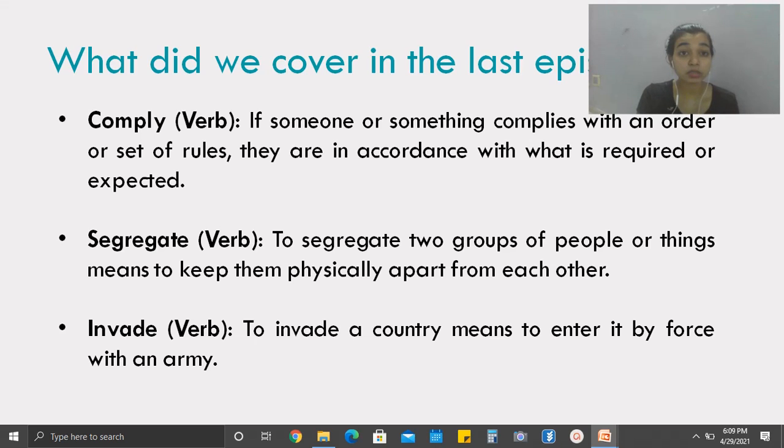The first word was comply. If someone or something complies with an order or set of rules, they are in accordance with what is required or expected. The second word was segregate. It is a verb, and to segregate two groups of people or things means to keep them physically apart from each other. The third word was invade. It is a verb, and to invade a country means to enter it by force with an army.